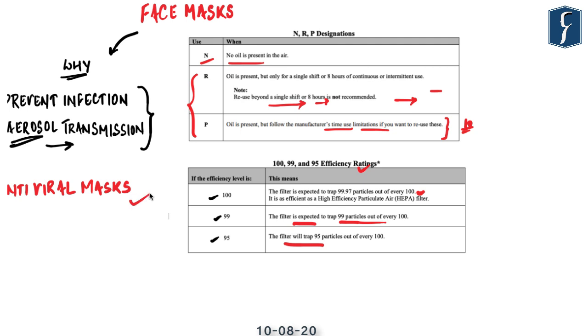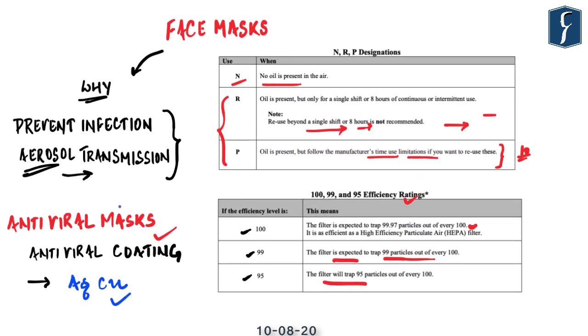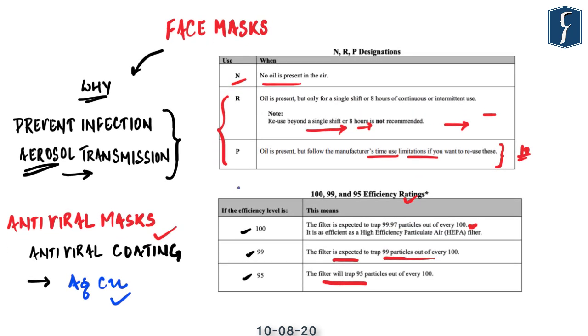Now nowadays a new kind of mask has come into the market that is being sold by the name of antiviral masks, which are quite different from N, R and P masks. These are masks that have a finish of an antiviral coating, which is based on nanotechnology. The outer layer uses metals like silver or copper, which have the ability to kill a virus. So from the perspective of the prelims examination, especially in the science and technology sections, these designations and these differences are very, very important.